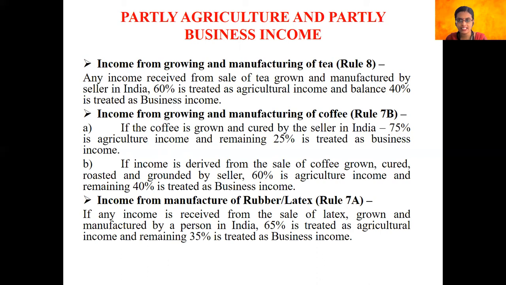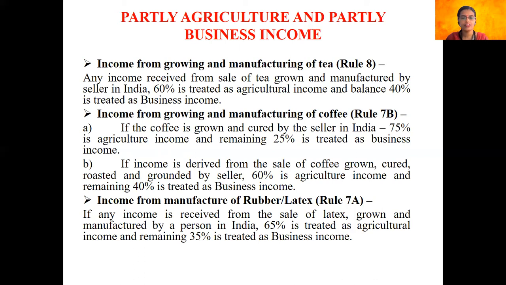Now, for example, let's say I earn 1 lakh rupees out of the sale of tea that is grown in my tea estate. So out of that 1 lakh, 60%, that is 60,000, will be considered as agricultural income, for which I need not pay any tax, wherein the balance 40%, that is 40,000 rupees, will be treated as business income, which is taxable.